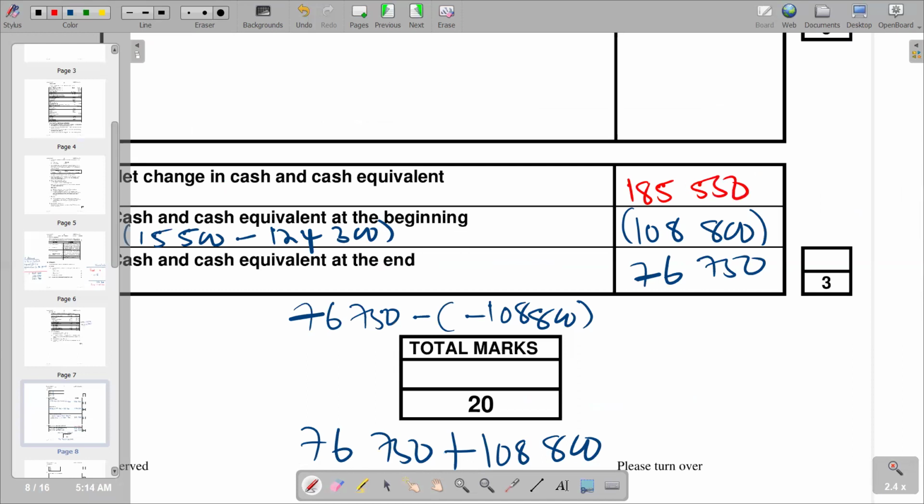185,550. So this becomes the last part that we have according to question 2. So of course, we have finished all the calculation of net change in cash and cash equivalents. And then we are left with our last question, which is going to be our question 3.